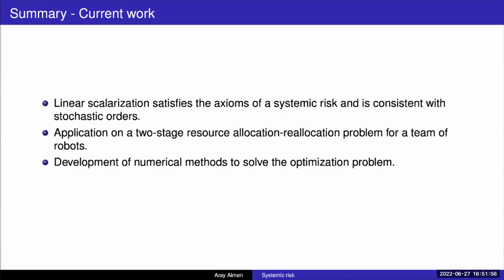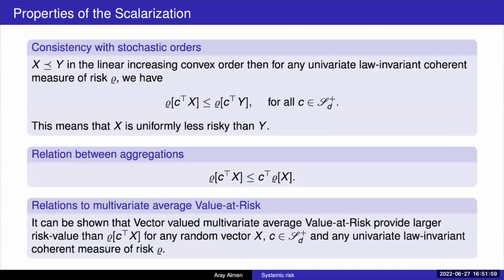Go back, please, a little bit. So in the nested formulation problem, there are two different approaches. We can first aggregate all of the costs and then impose some kind of a risk, or we can evaluate individual risk and only then aggregate. So these are two different approaches that I'm considering right now. But this linear scalarization establishes a really good relation between these aggregations. That is, if we evaluate the risk of the aggregated system, it will always have lower values than the aggregation of individual risks. And we actually showed that it works for multivariate average value at risk.